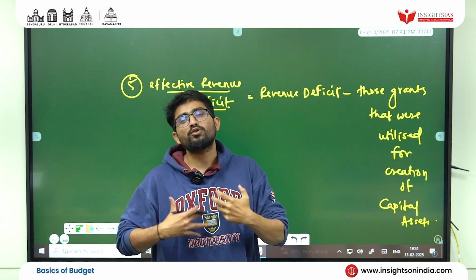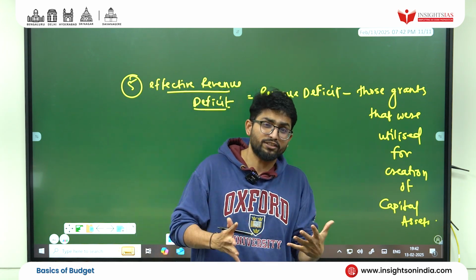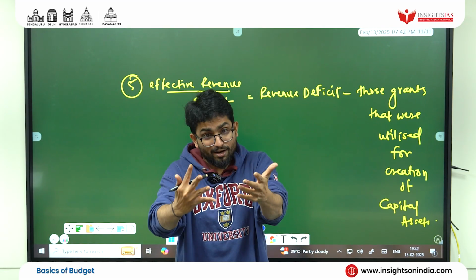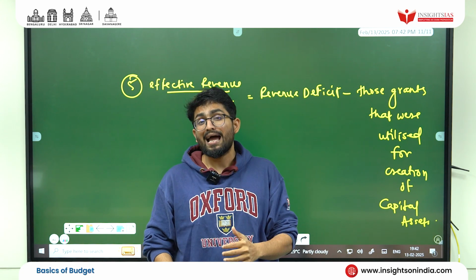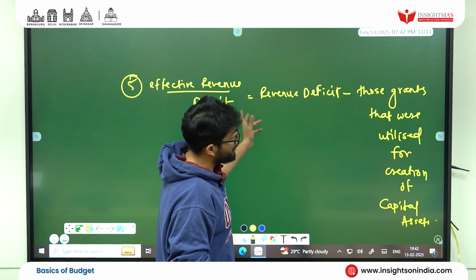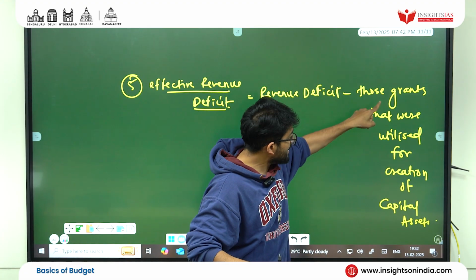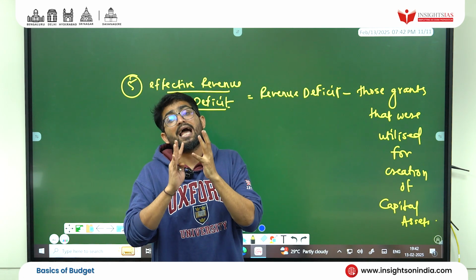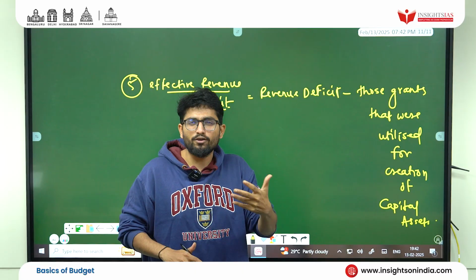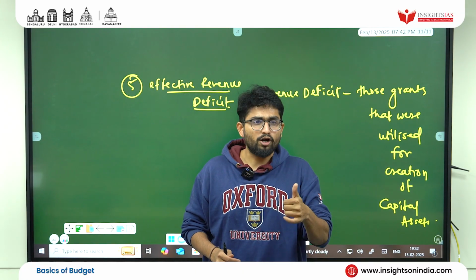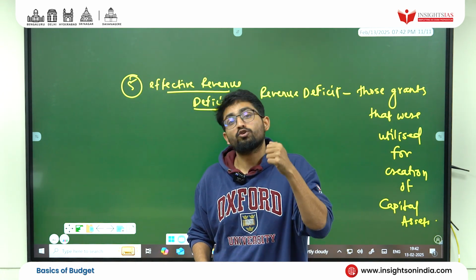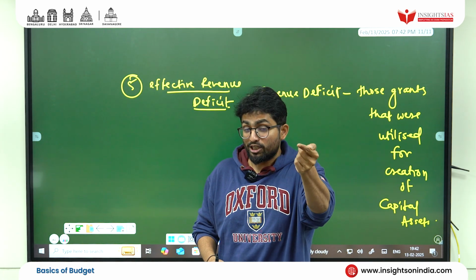Are you getting this? So government is also trying to show that, see, though we have revenue deficit, we are not so bad. Some grants are given to, for example, the state of Karnataka. Karnataka made very apt and efficient use, and they created schools, and school is an asset. So revenue deficit minus those grants that were utilized for creation of capital assets. That means, see, we know that the revenue part of the budget is bad. Example: let's say you have 100 rupees. For 100 rupees, if you eat chocolates, that is revenue expenditure. For 100 rupees, let's say you bought some shares from the stock market, that is capital expenditure. That means shares could give you the money back.